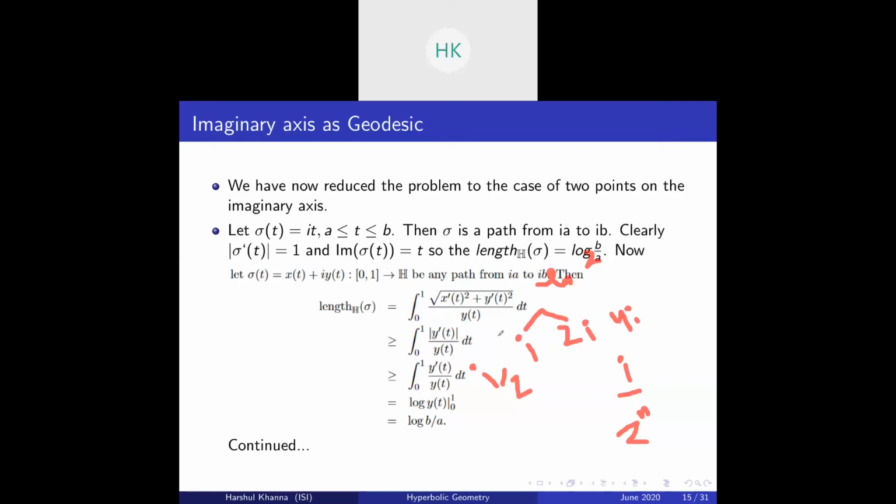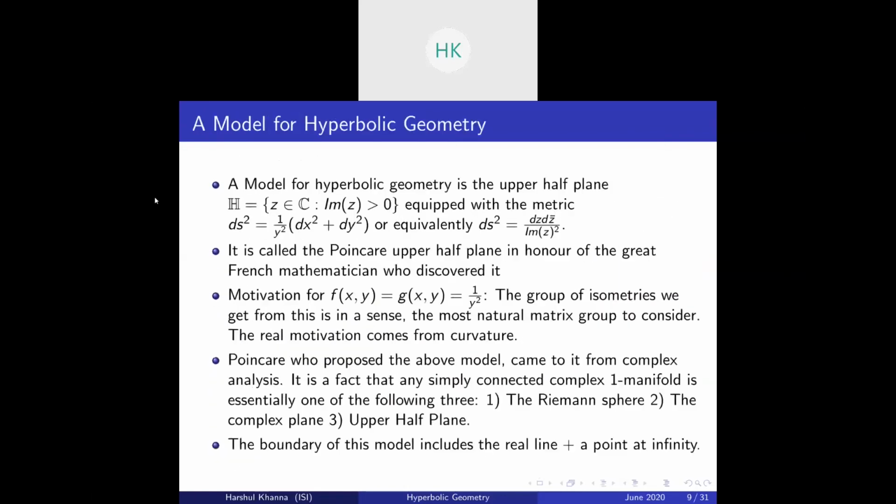So we now have an intuition of how points are placed, how points would look if we were on the hyperbolic plane. As we go farther towards the boundary, points look very far away, because between i and i by 2 the distance is ln 2, same between i by 2 and i by 4, and so on. Okay, let's return to our previous slide.